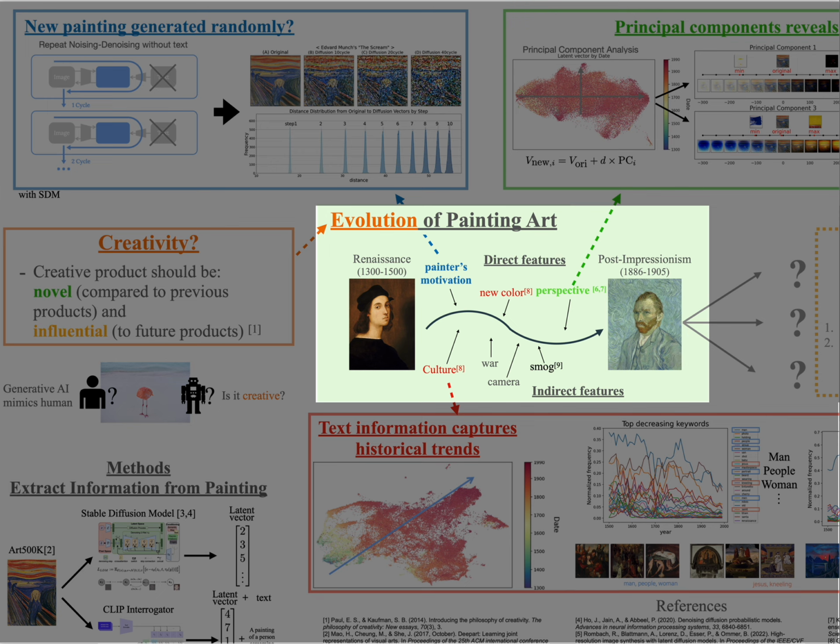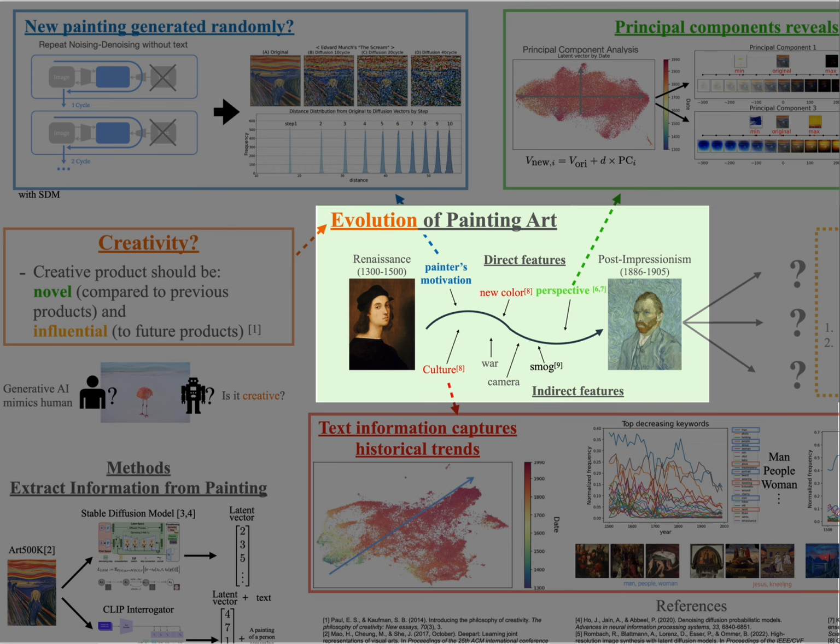We can infer the creativity through the evolution of Western painting art. One can simply say that painters' creativity itself introduced the new style of artwork, but from the history of art, we can find some external and internal factors that affect the evolution of artwork. For instance, one study showed that the Industrial Revolution increased smoke in the United Kingdom, and it is reflected in Joseph Turner's painting. Also, the development of the paint tube increased landscape painting, and the Renaissance changed the object from God to human.